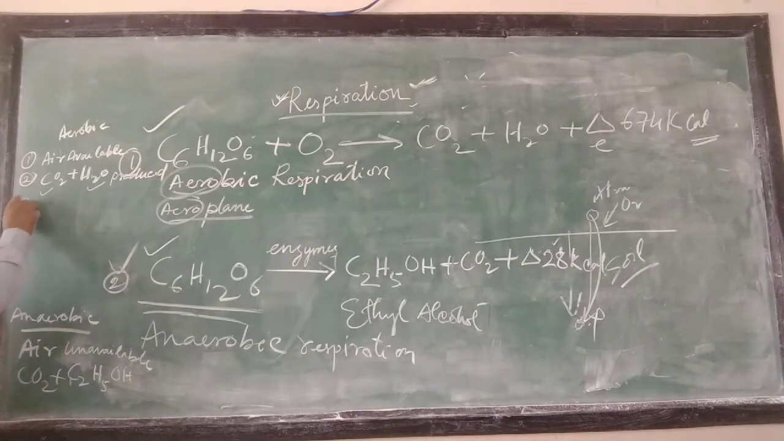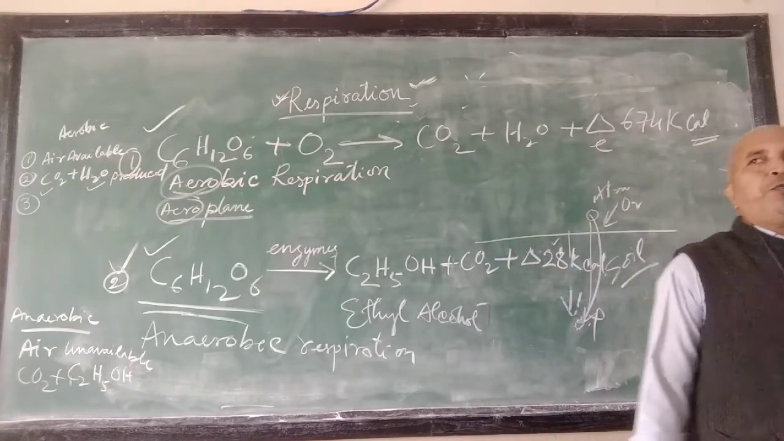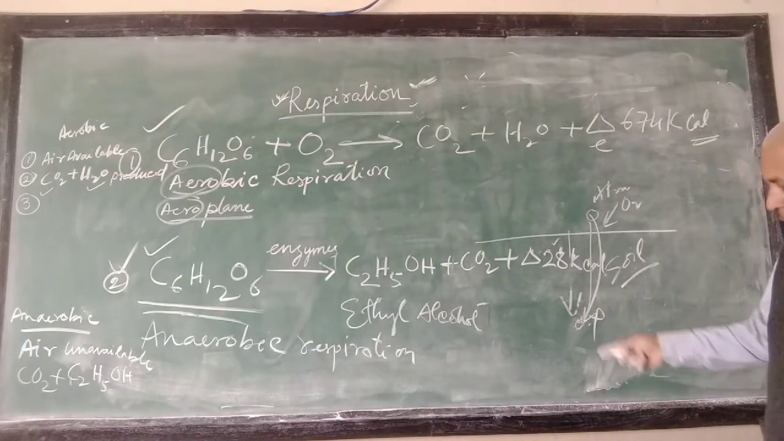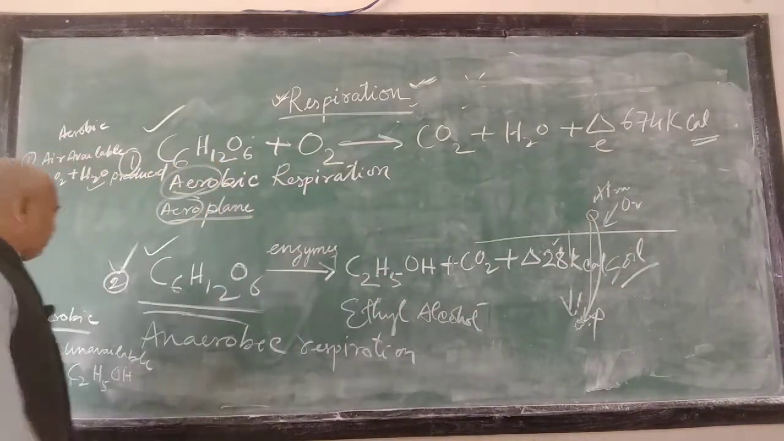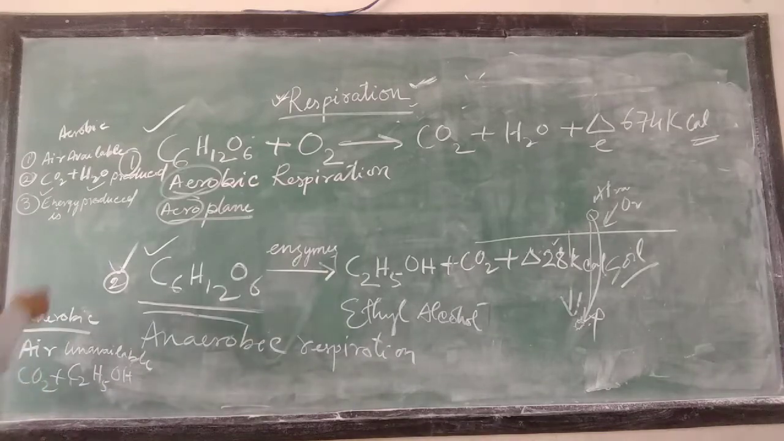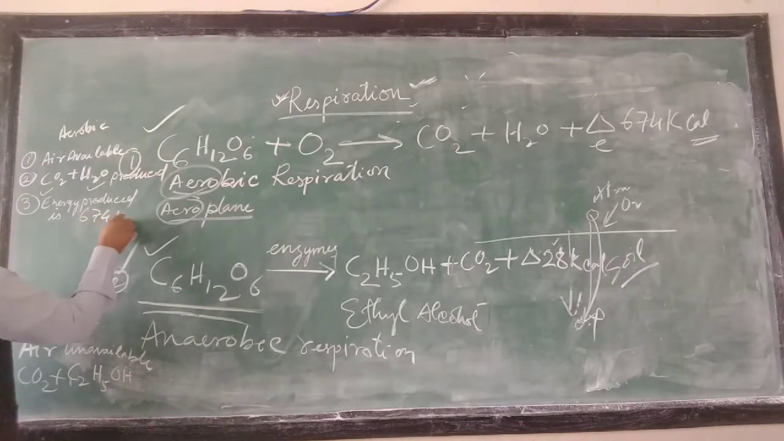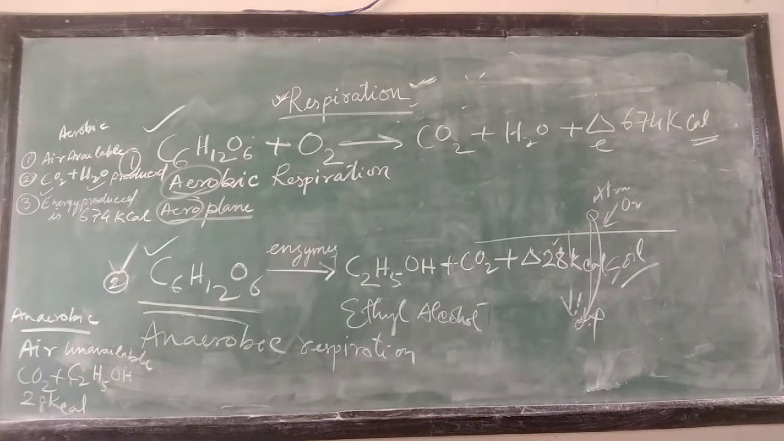What is the third difference? You compare the amount of energy produced. Here 674 kilocalories are produced and here in this case only 28 kilocalories. So, what you will write? You can write the energy produced is, you see how much, 674 kcal, and here how much energy is produced? Only 28 kcal. This is the third difference.